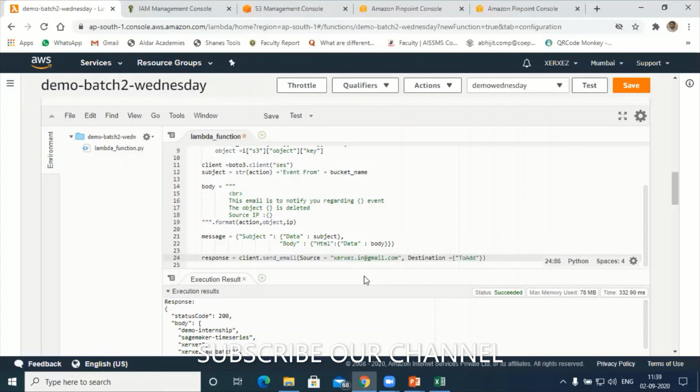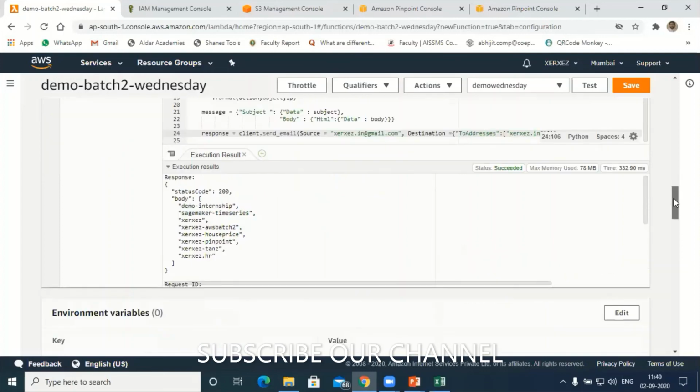If you want to give CC, later you can use CC address also. For the instance of time, I'll give the same email address, xez.in@gmail.com. Hold on.